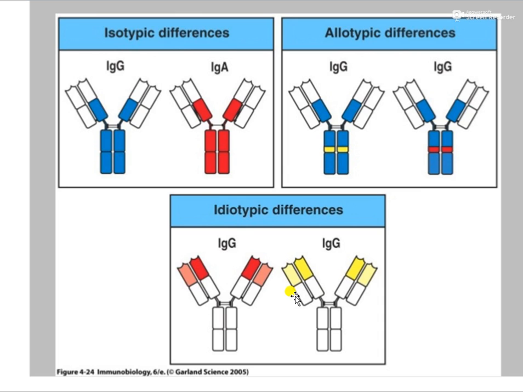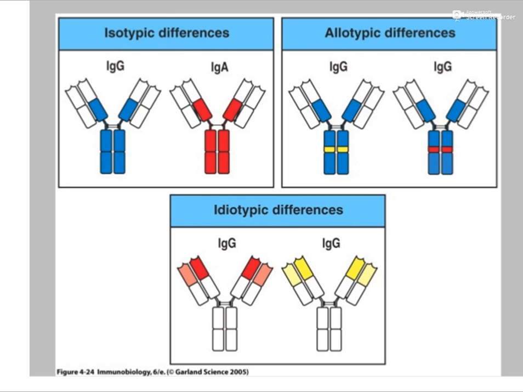So just have a look at the idiotypic difference, that is in the variable region of the immunoglobulin. You can see this now in this picture, the dark red as well as the light pinkish color. These are the hypervariable regions of the heavy chain and the light chain. Okay, so in this variable region, what happens? Different variations would be present in these hypervariable regions. Let it be IgG itself against different antigens, you will find that there would be variations. Such variations are referred to as the idiotypic differences.